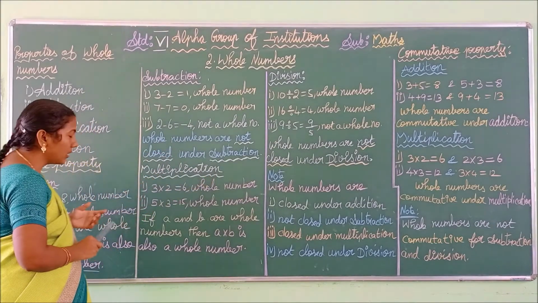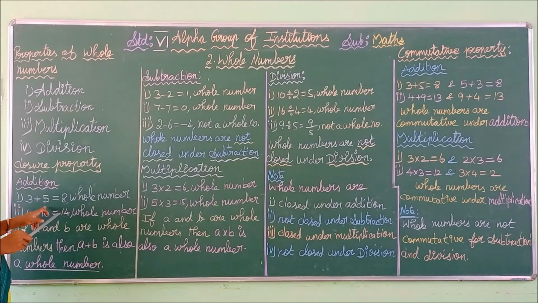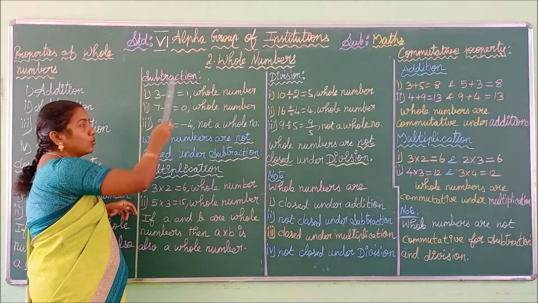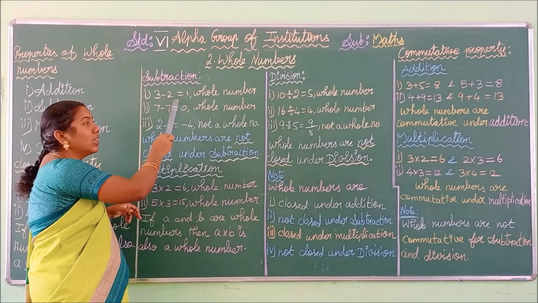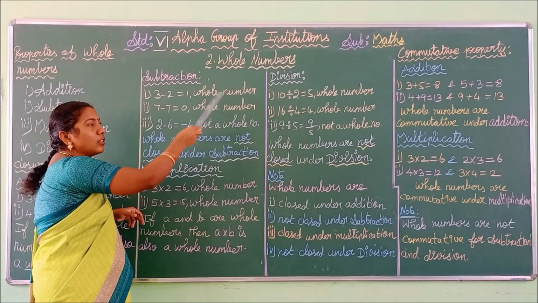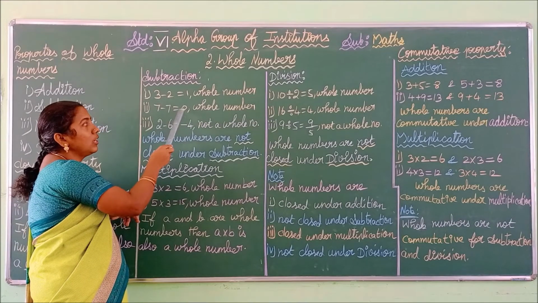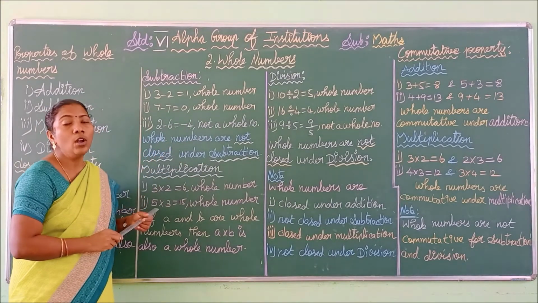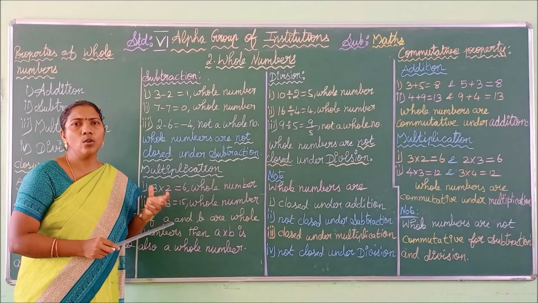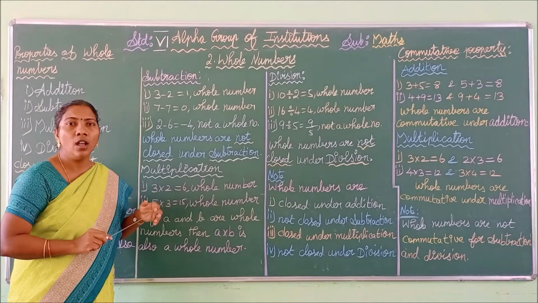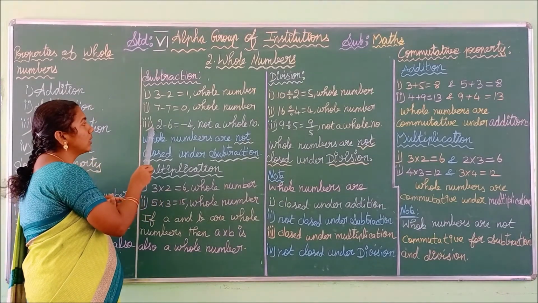In the previous case we added the two whole numbers because we had chosen the operation addition. Here our operation is subtraction, so subtracting the two whole numbers, we get one answer. The answer is also a whole number. See the next example: 7 minus 7 is equal to 0. 0 is also a whole number. What are the whole numbers? 0, 1, 2, 3, etc. are called whole numbers.